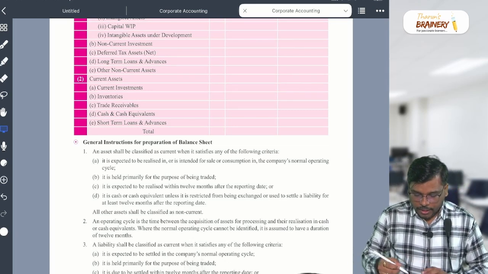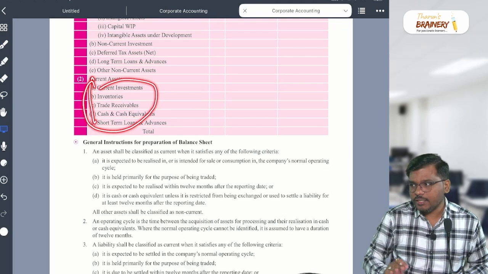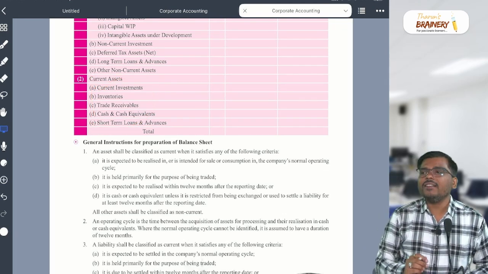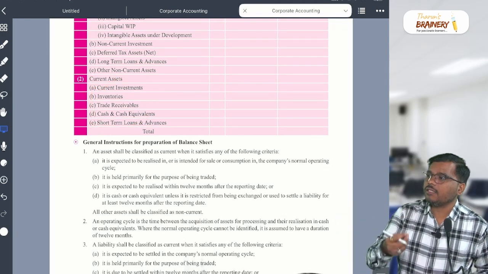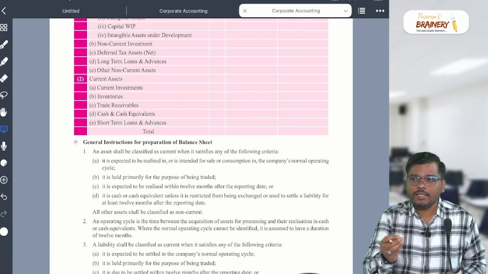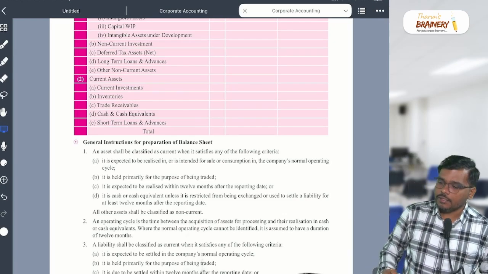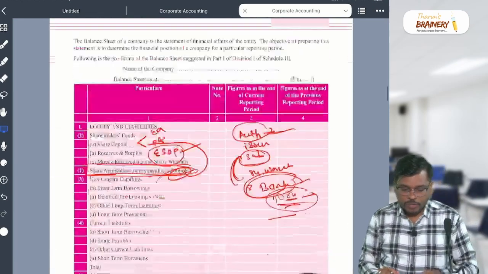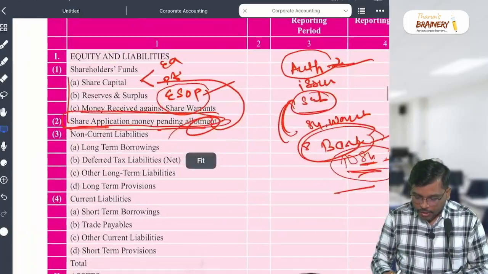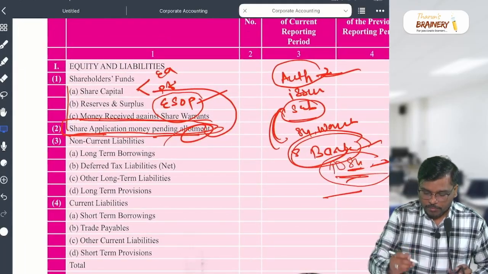Inventory. Sir, can we change this order, sir? Yes, you can change this order, not an issue. But generally write down current investment, inventory, trade receivable, cash and cash equivalent, and other current asset. Sir, what will come in the exam is very important. Generally in the exam, out of this, what comes, sir?